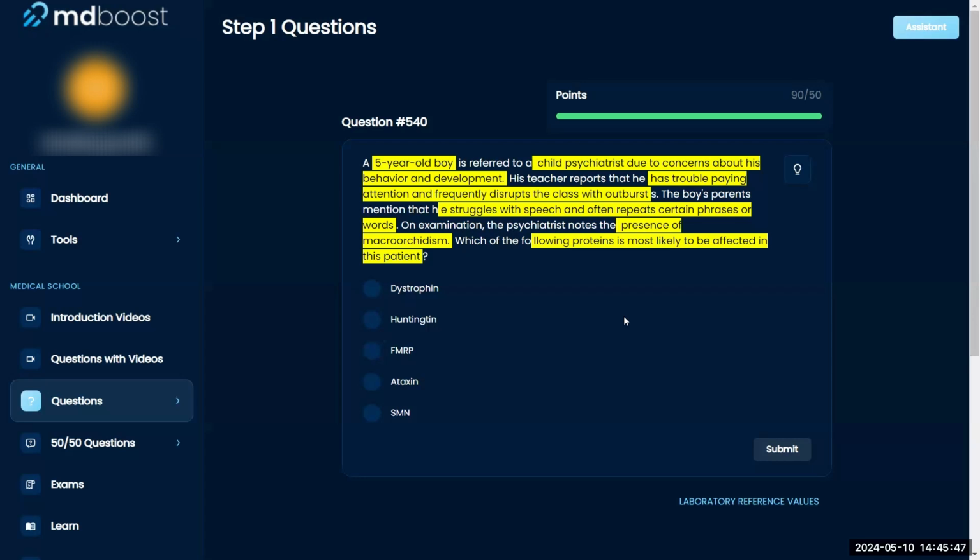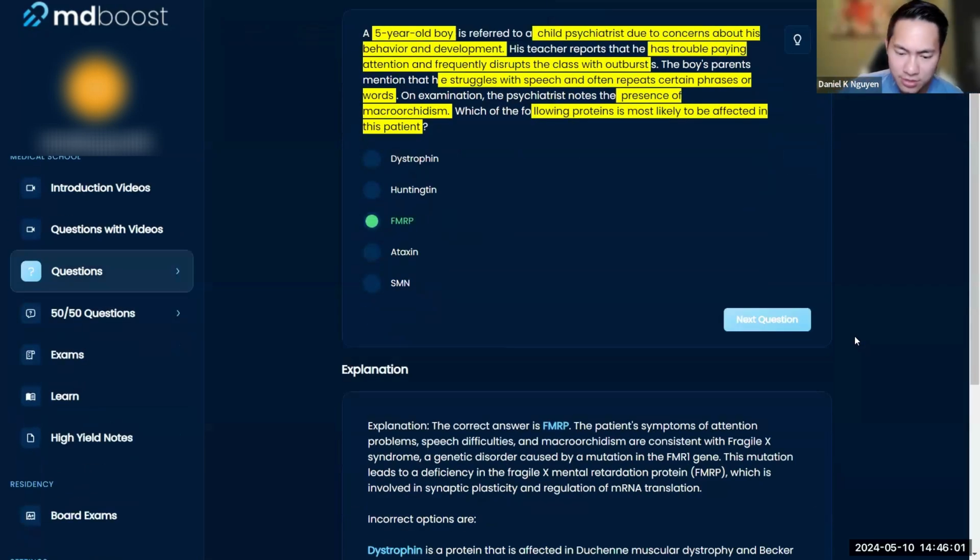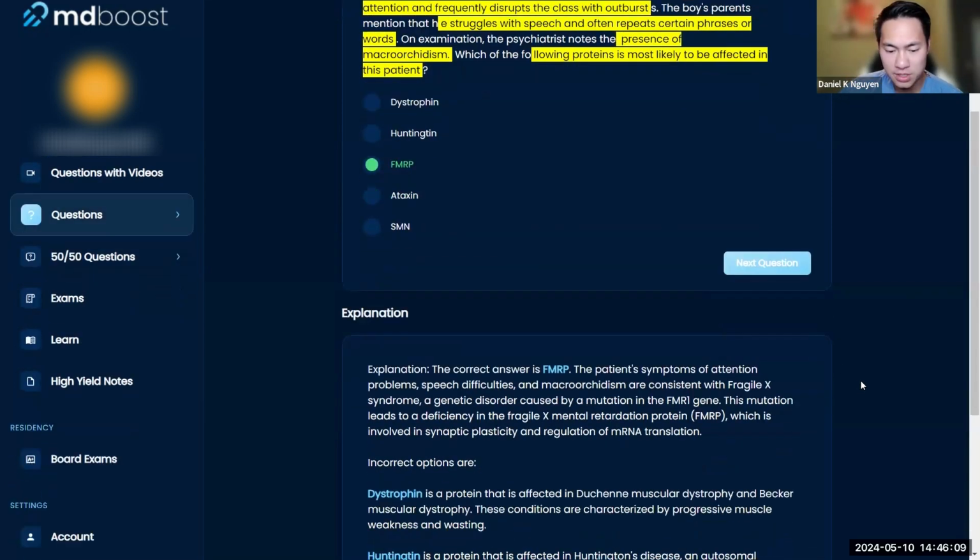Huntington is Huntington's disease. FMRP1 is Fragile X. Okay. Ataxin, I should know that. I don't know exactly. And then SMN. Ooh, SMN. No, it's FMRP1, I think. Good. Yeah. So you got Fragile X pretty fast. Then kind of picking your answer choice to fit Fragile X, right? That's going to be your key. So FMRP is going to be your answer.